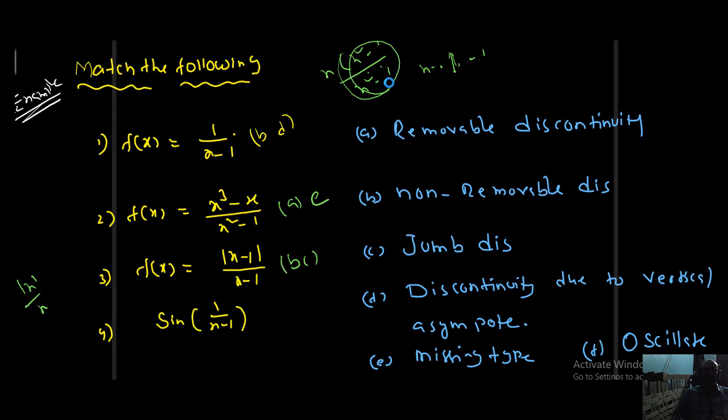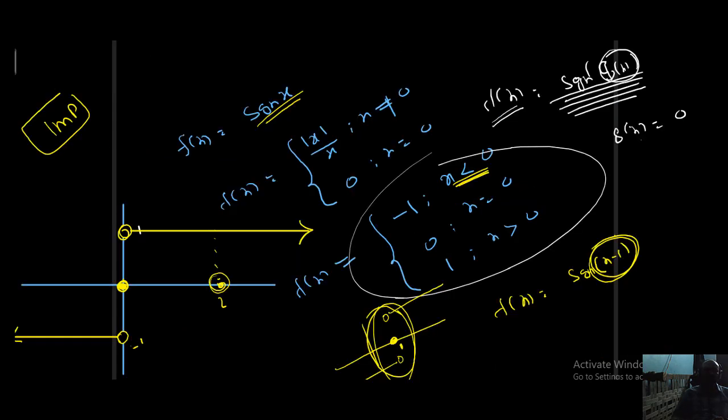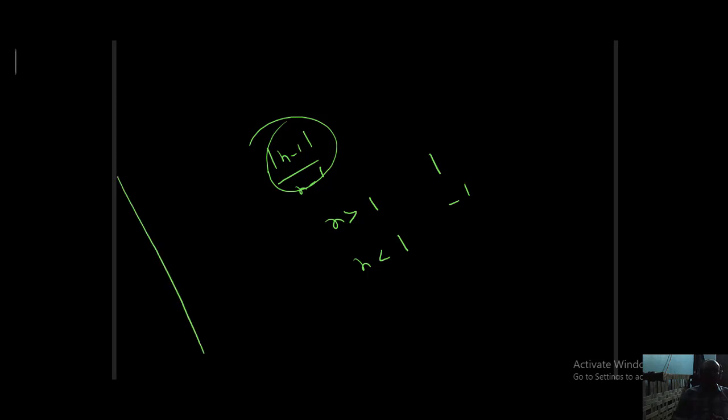Again I want to show you students the graph of that. See here, one more page I want to use. Mod x minus 1 by x minus 1: for x greater than 1, the value is equal to 1. For x less than 1, the value is equal to minus 1. What is the meaning of that?